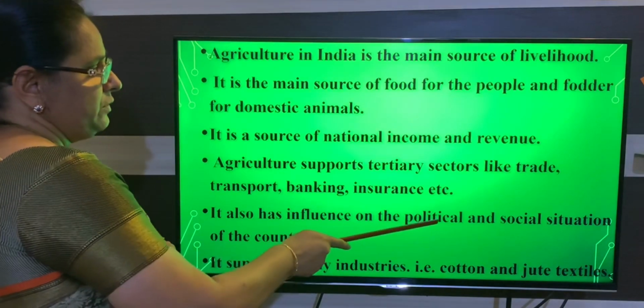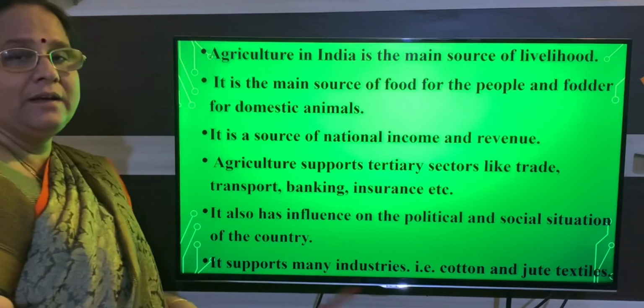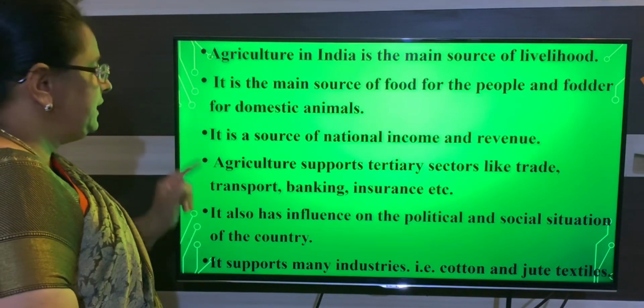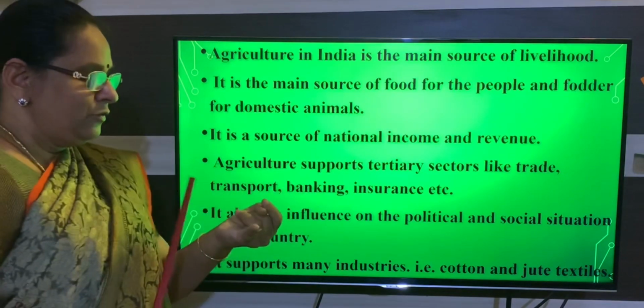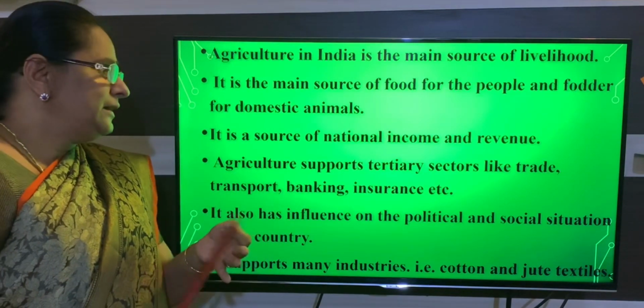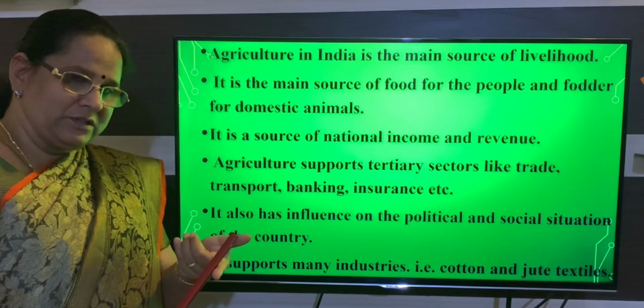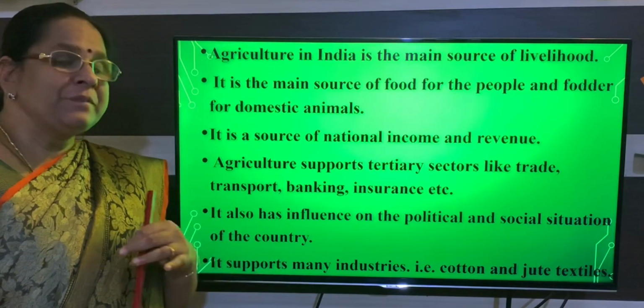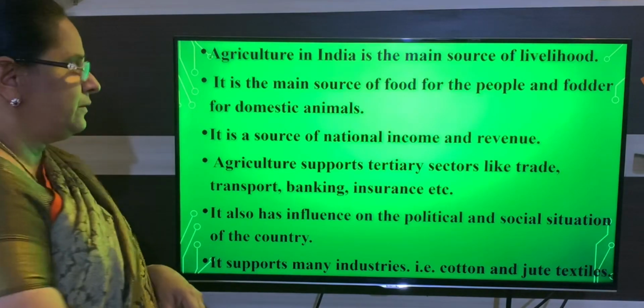And the last point is political and social situations. Is that clear, children? Remember these points. So, livelihood, food and fodder. Third one is national income and revenue. Fourth one is tertiary sector and industrial sector. Last one is social and political situations.